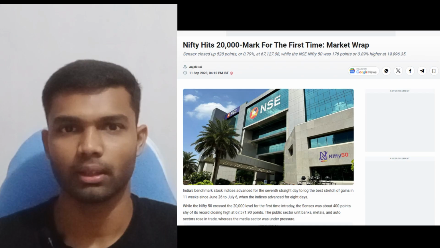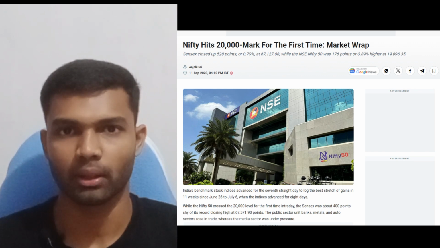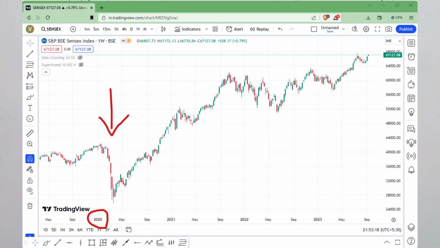In this chapter, Graham talks about some old examples which happened in the US stock markets between the 1920s and 1950s. Now we are in September 11, 2023. As of today, the Nifty 50 benchmark hit 20,000, an all-time high, today only. Fast forward two years back, at COVID, the index crashed almost 30%. But everyone in the market was so panicked and selling whatever stock he had in the portfolio.